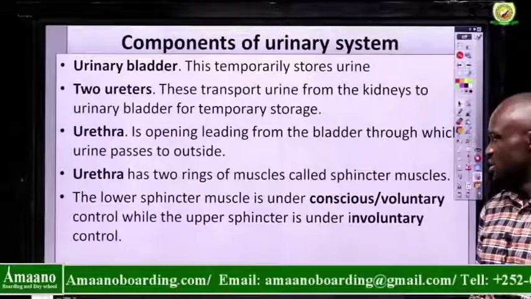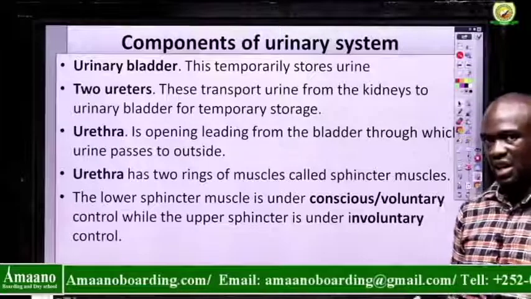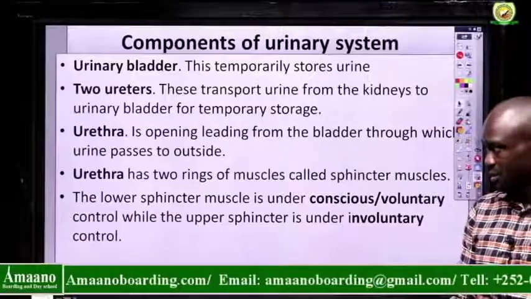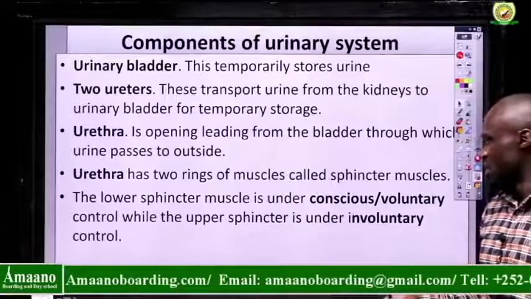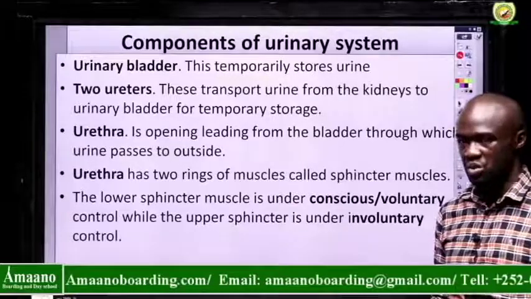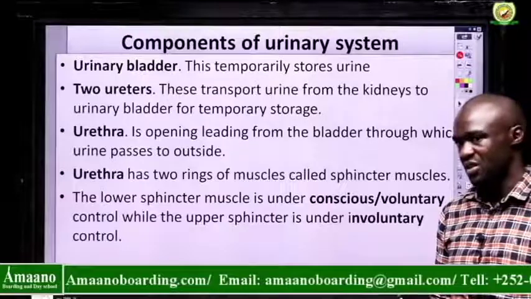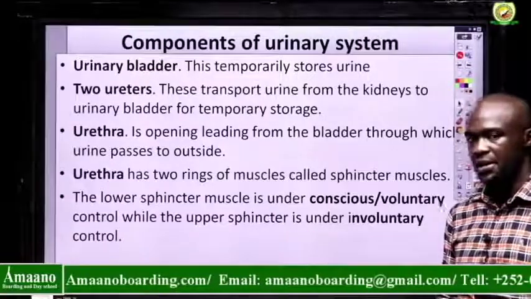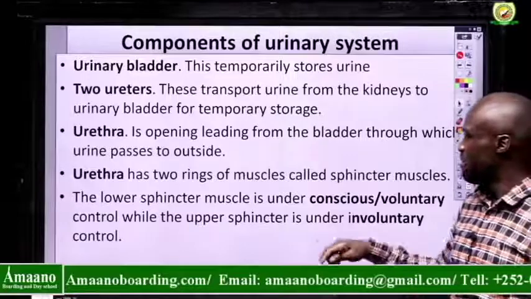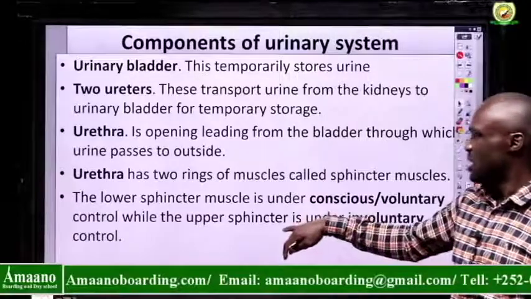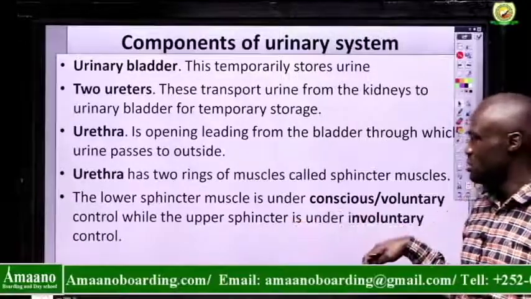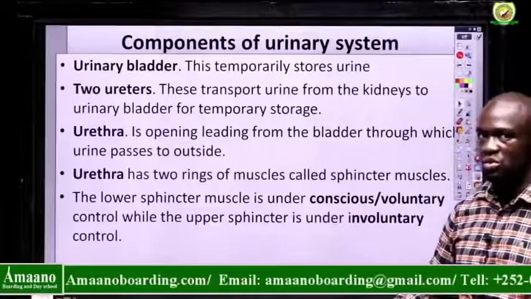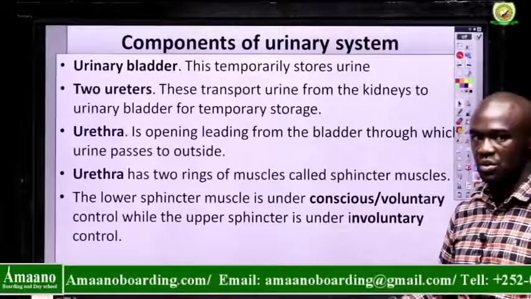You decide. You can make it contract or relax and pass out urine. But the upper one is under involuntary control. Its contraction and relaxation occurs without awareness of the brain. That's why sometimes when the bladder is full, you lose that control and urine can get out.